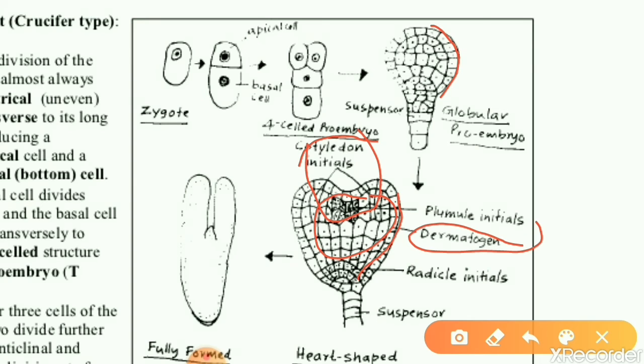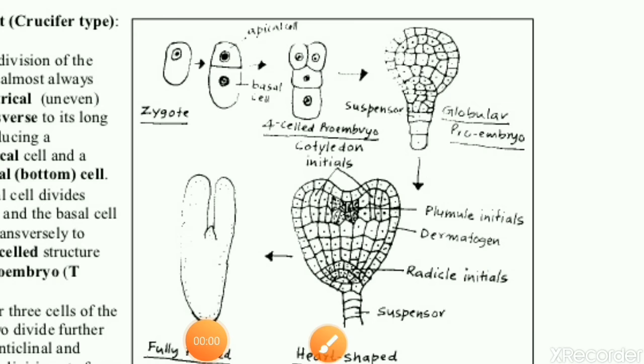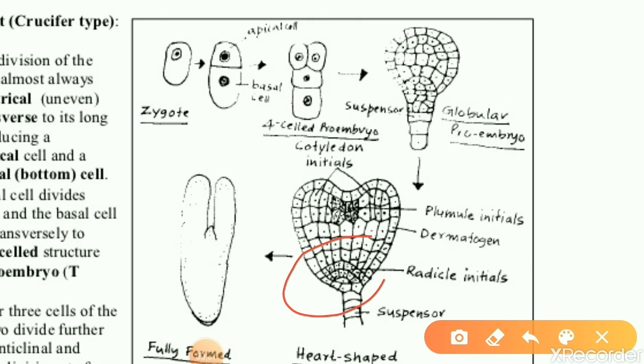Cotyledons will develop, as well as plumule also will develop, while the lower side, this is the lower side of the globular proembryo, from those lower cells what will develop? Radicle will develop.